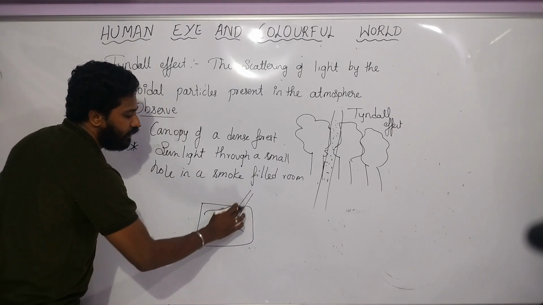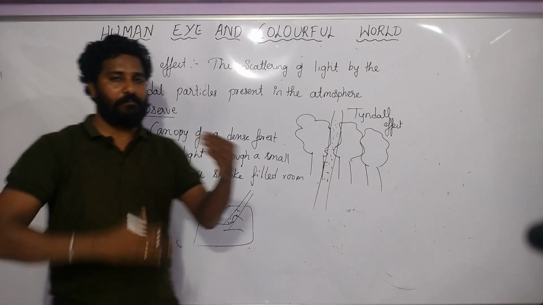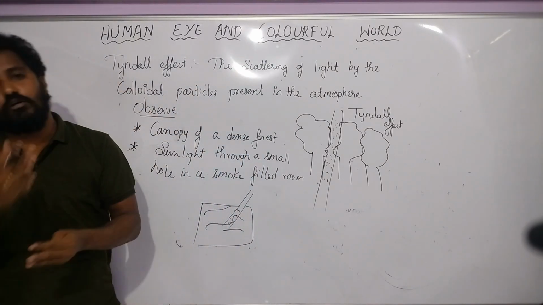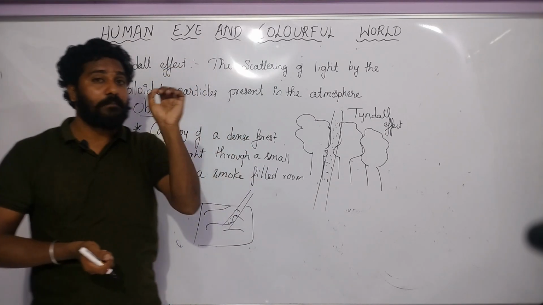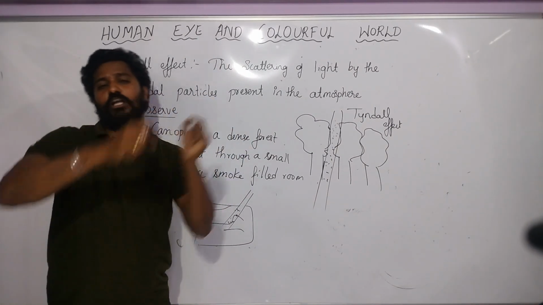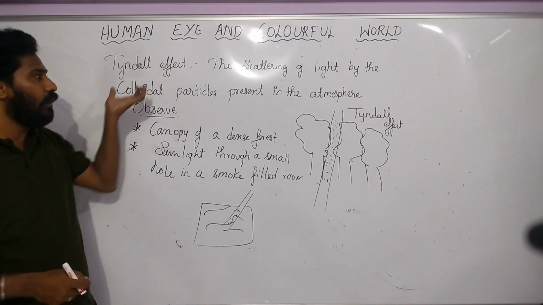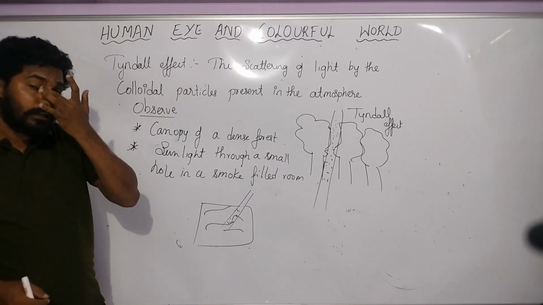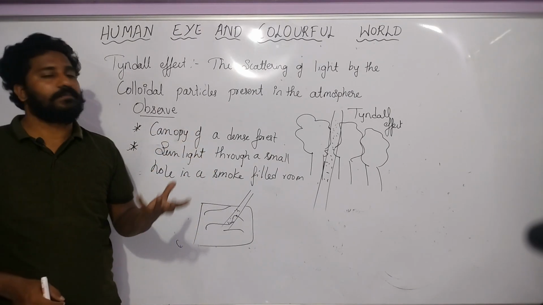The sunlight will pass through it, and you will observe the particles moving around. You can see the particles actually there, floating all around. That is where you observe the Tyndall effect. So the scattering of light by the colloidal particles present in the atmosphere is called Tyndall effect.